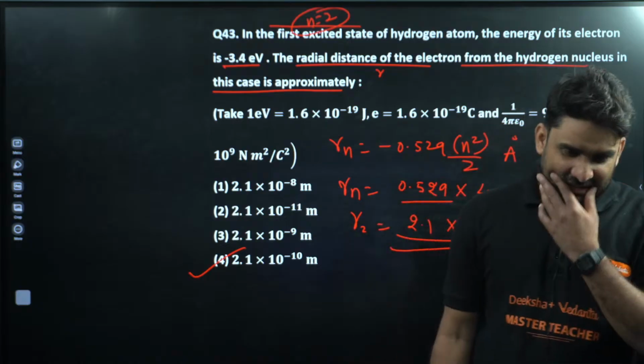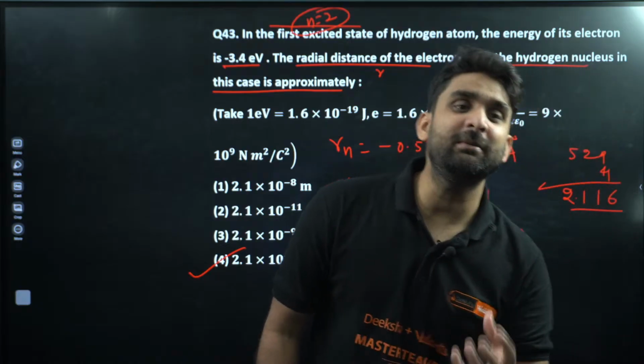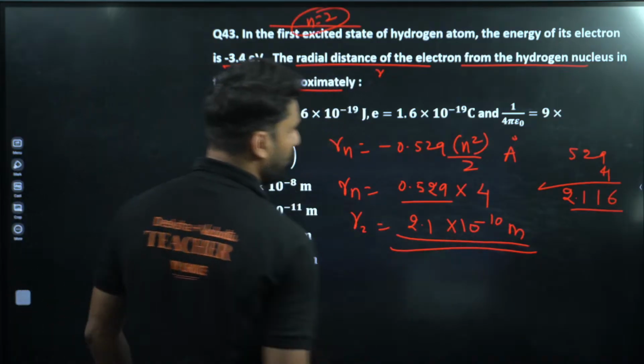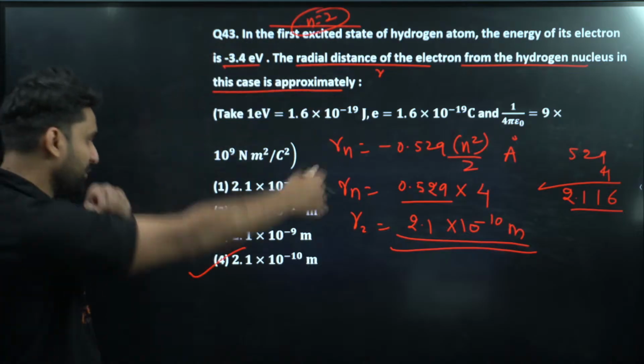I hope this is clear to you all. Now please tell me the score of yours, my dear champion, everyone. So this is equal to 2.1 into 10 to power minus 10 meter, option number 4th.